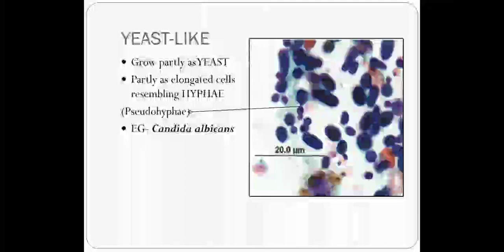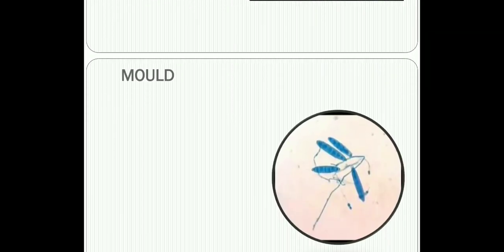A common example of a yeast-like organism is the commensal fungus Candida albicans, which is usually seen in the oral cavity, respiratory tract and also the reproductive tract.